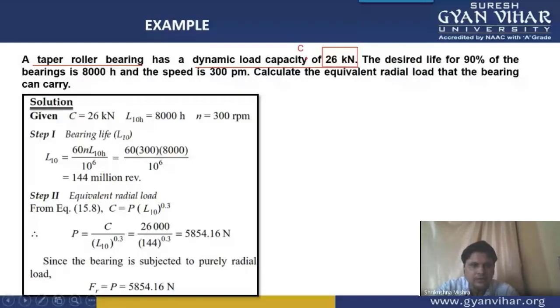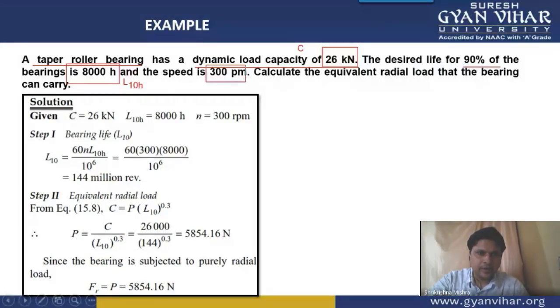The desired life for 90% of the bearings is 8,000 hours. This 90% life in hours is the value of L10H. And speed is 300 RPM. This is the value of small n.